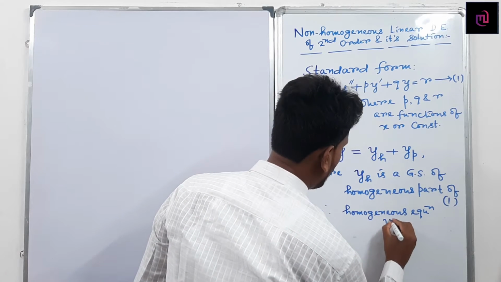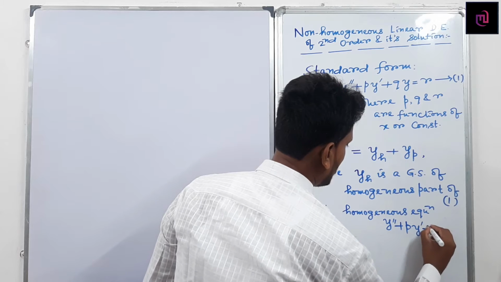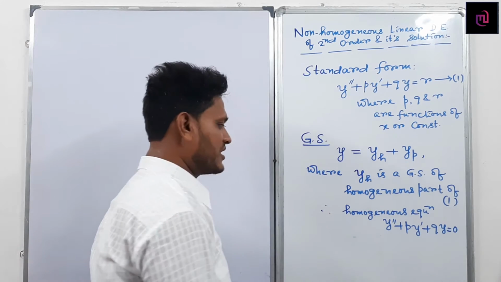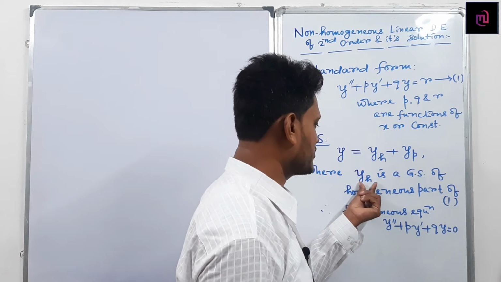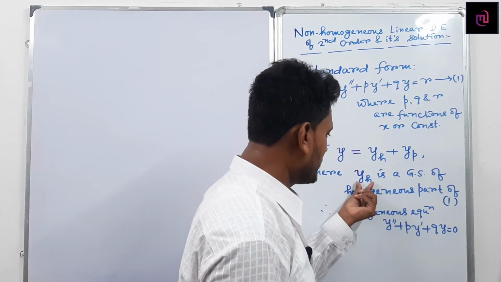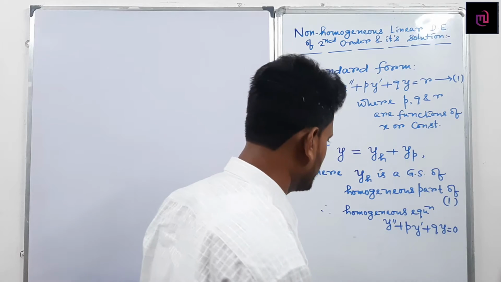So can I write y double dashed plus p into y dashed plus q into y equals to 0. The equation I have written is the homogeneous equation. Its general solution is y suffix of h, here h indicates the homogeneous part of the non-homogeneous equation.